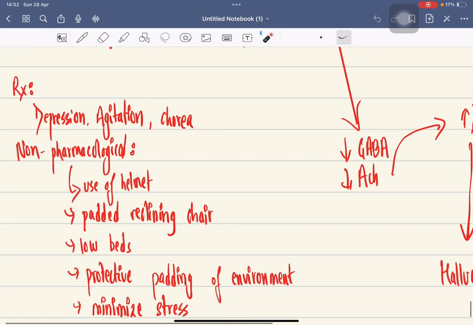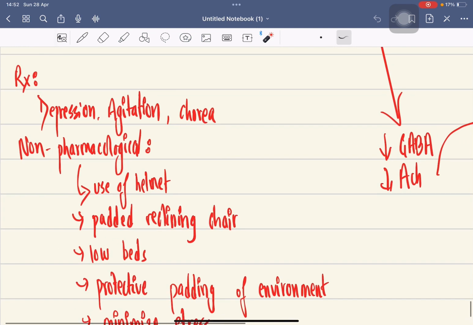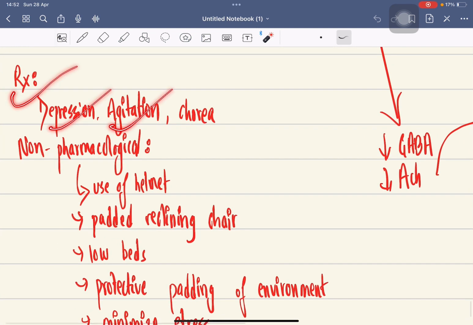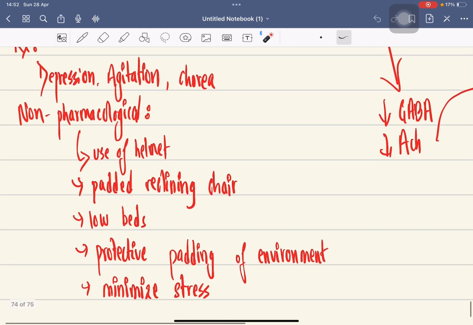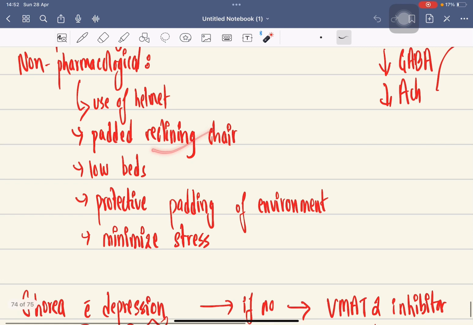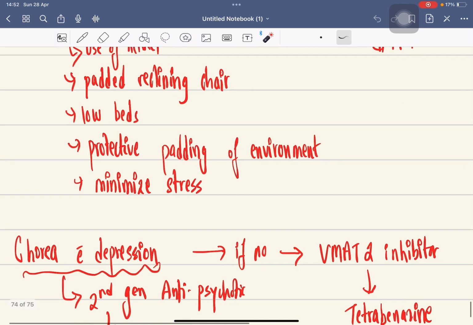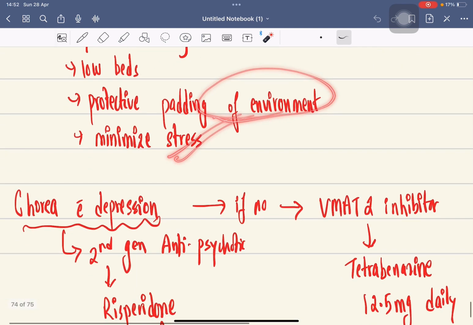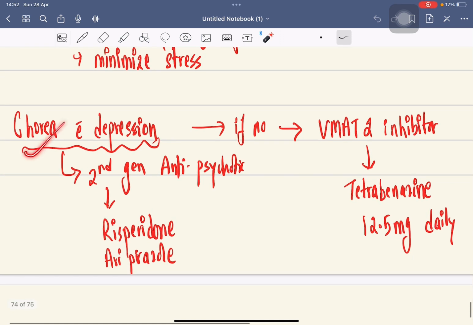Now let's see the treatment. We have treatment of the depression, agitation, chorea and all. Non-pharmacological treatments like use of helmets, padding, reclining chairs, low beds, protective padding of the environment, and minimizing stress. But if the patient develops chorea as well as depression, we should use second generation antipsychotics like risperidone, aripiprazole.